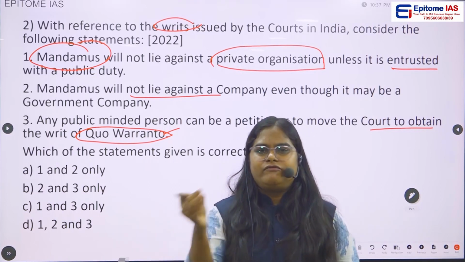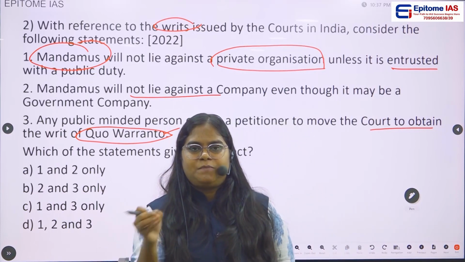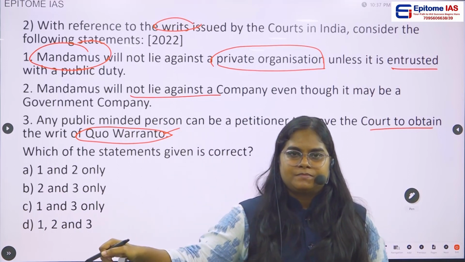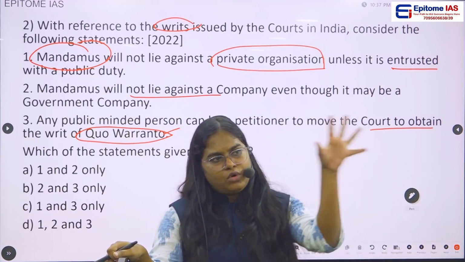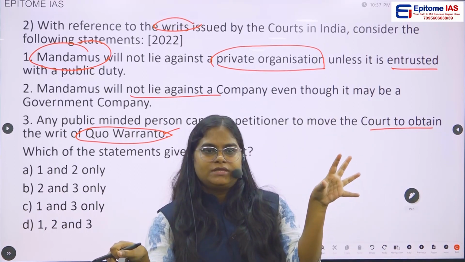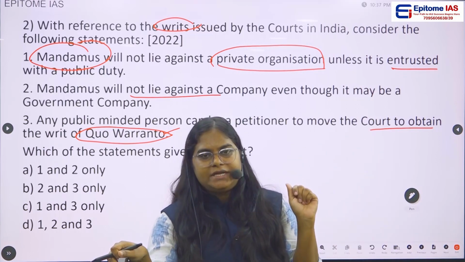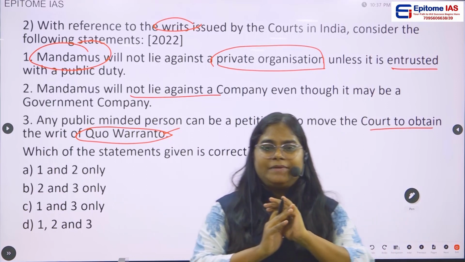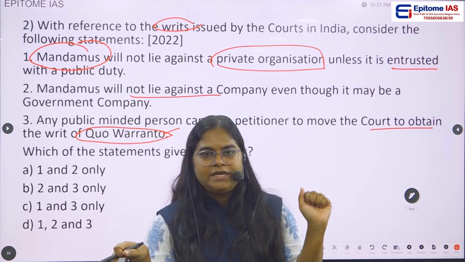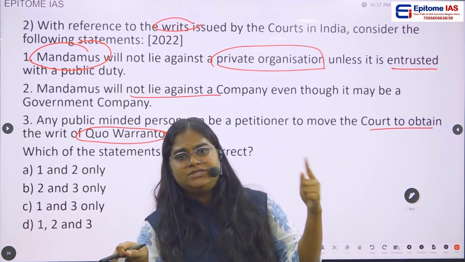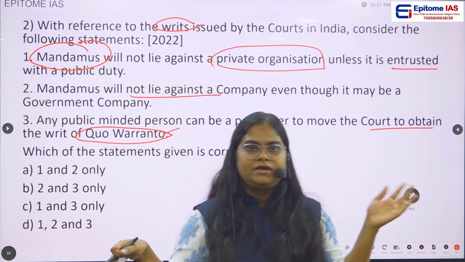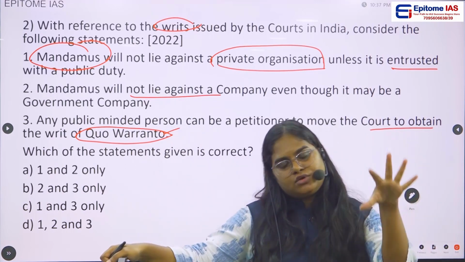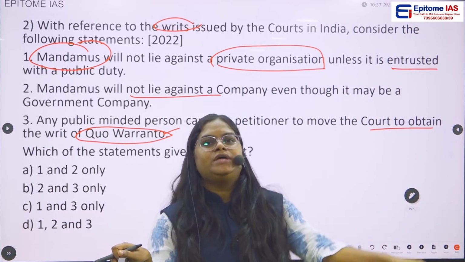First of all, tell me what is the purpose of mandamus? Whenever the higher court tells a public authority, a government authority, a public organization, whenever there is a negligence in their duty, the court will tell them to do their duty.